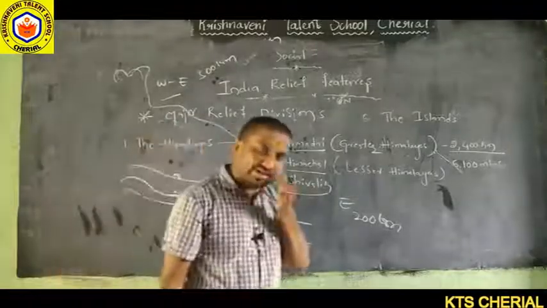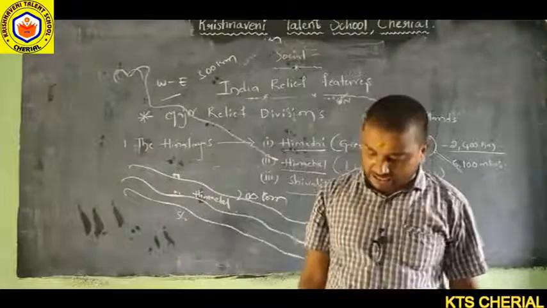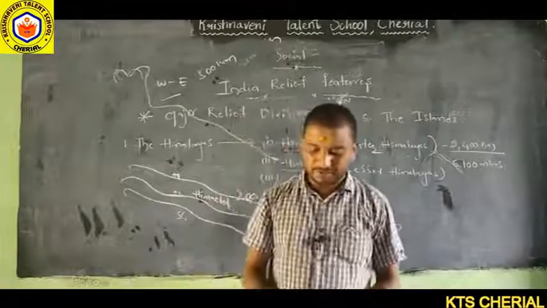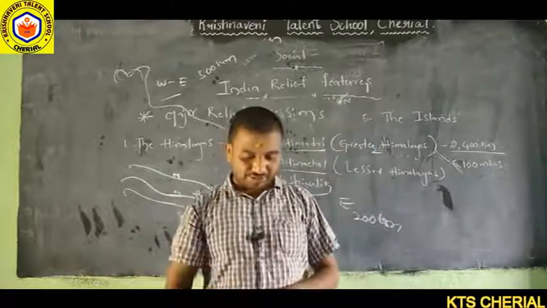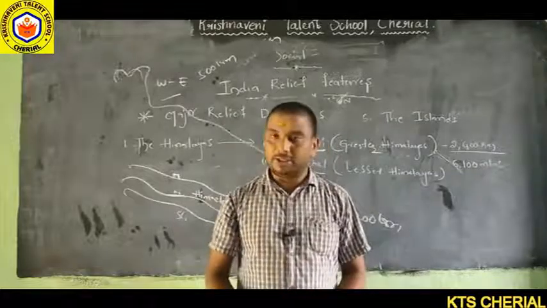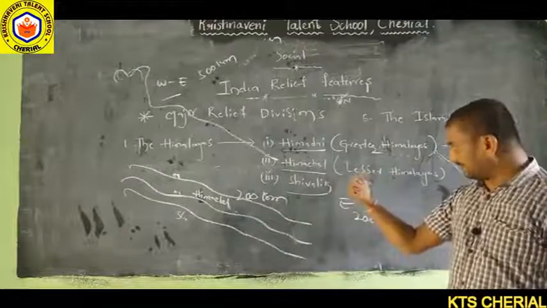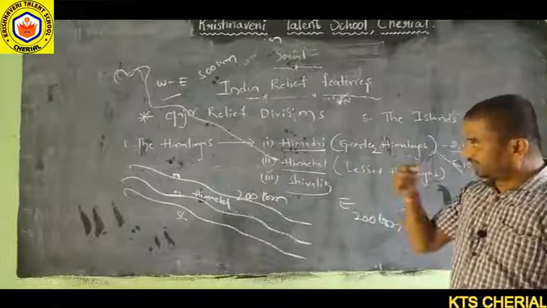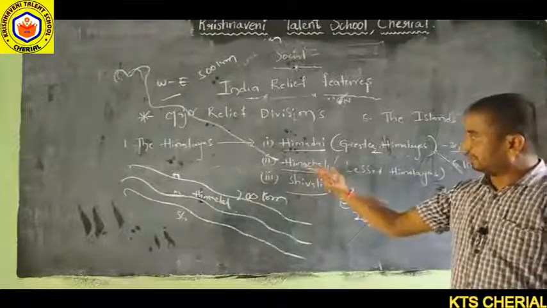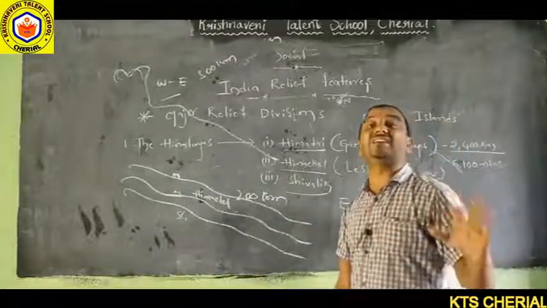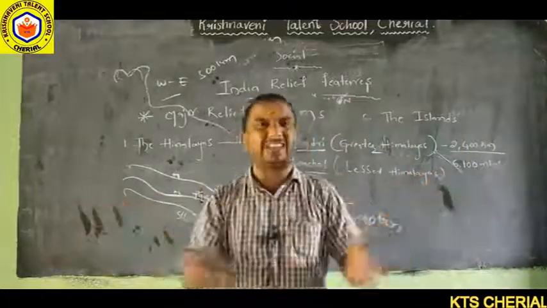What is the relief feature of this Himachal range? Completely rugged relief features. This range is also called the Lesser Himalayas. What is the physical feature of this range? Completely rugged relief features. Rugged means compressed, many rocks.